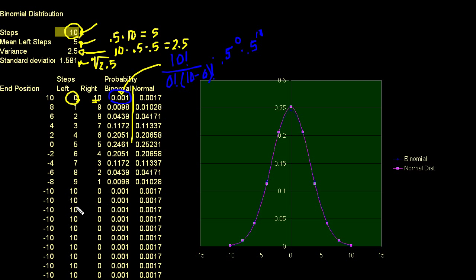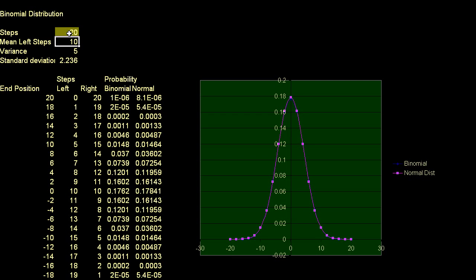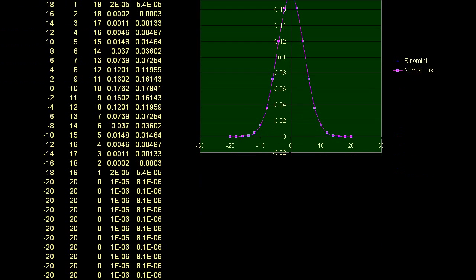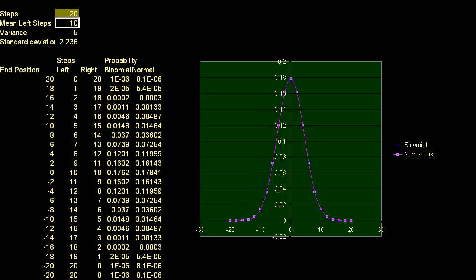And then right here, after this line, you can almost ignore it. I did that so that I can do a bunch of different scenarios. So for example, if I were to go to my spreadsheet, and instead of doing 10 steps, I wanted to do 20 steps, then everything changes. And that's why down here, after you get to a certain point, the whole thing just repeats. I'll let you think about why I do that. Maybe I should have made a cleaner spreadsheet, but it doesn't affect the scatter plot chart that I did.